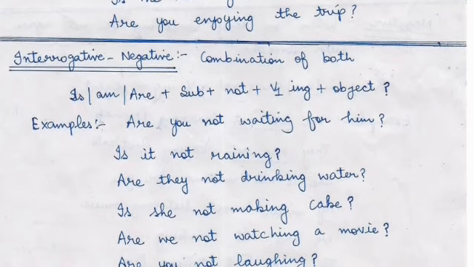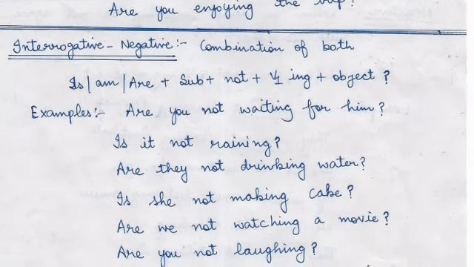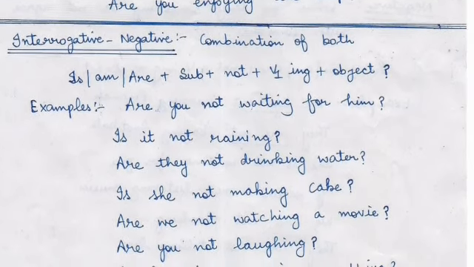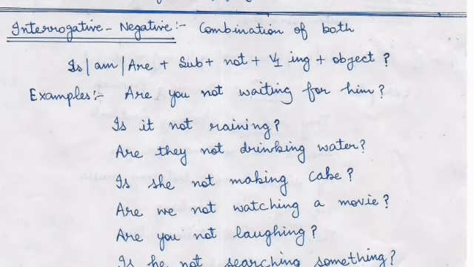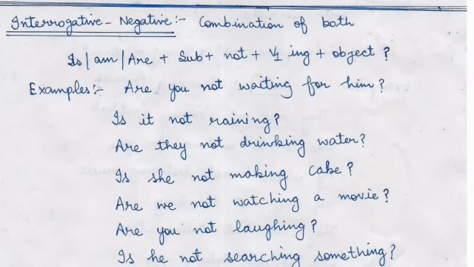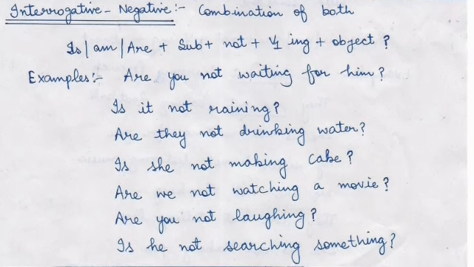Don't forget that whenever you want to use not, it will always come after the subject, हर किसी sentence में. And then after not, first form plus ing plus object plus question mark.